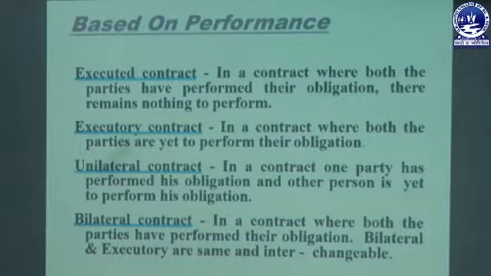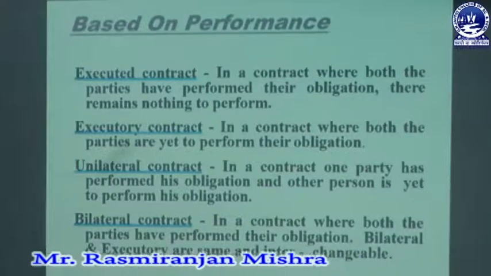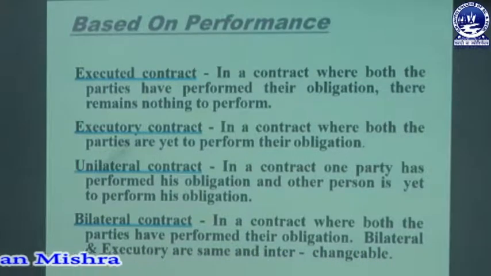X wants to sell his mobile to Y for rupees 5,000. X has already sold his mobile and Y has already paid the price of 5,000 to X. In that case, both having completed everything, there is nothing to do. So that is called executed. Executory contract is where both the parties are yet to perform their obligation. Either one party or both the parties are yet to perform something, or it is performed at a future date, that is called an executory contract. Suppose X has already sold his mobile, but Y is yet to pay the price. In that case, that is executory.